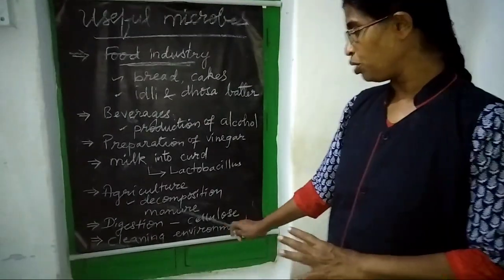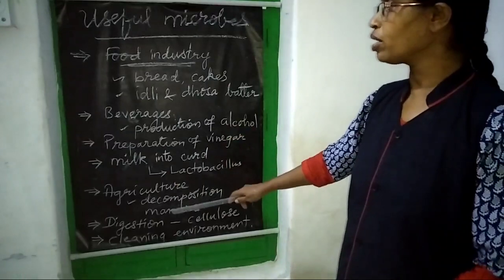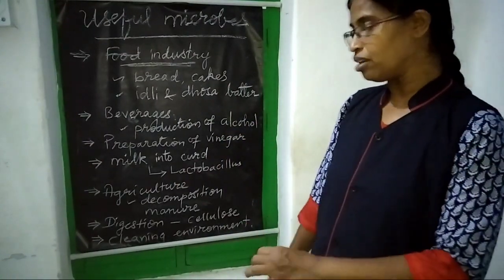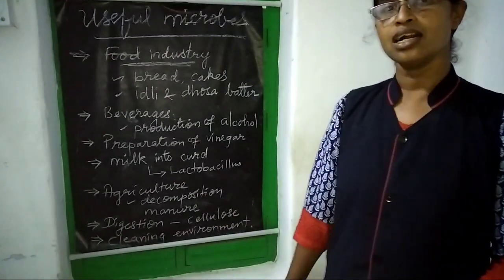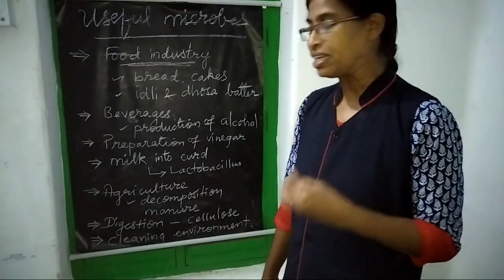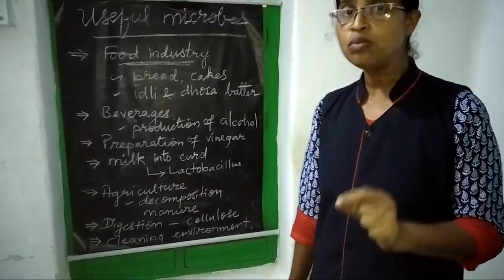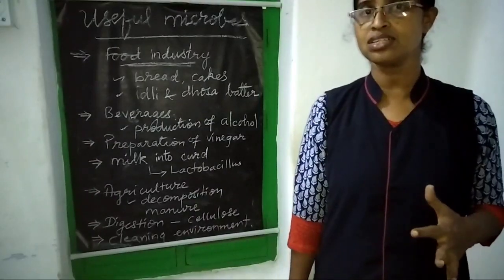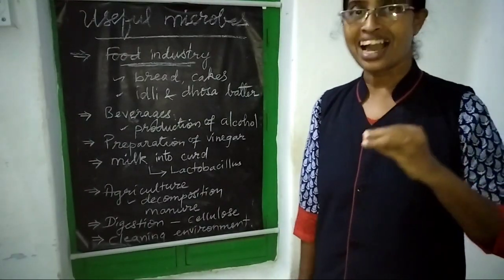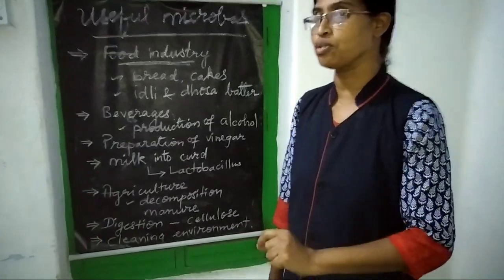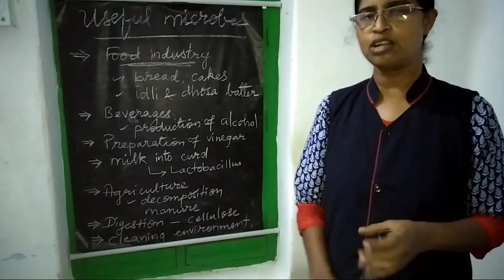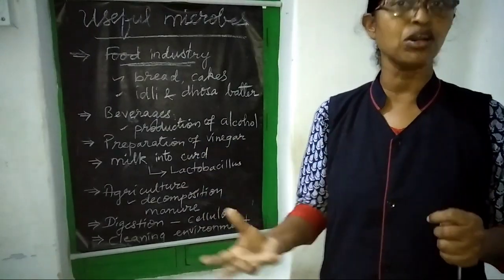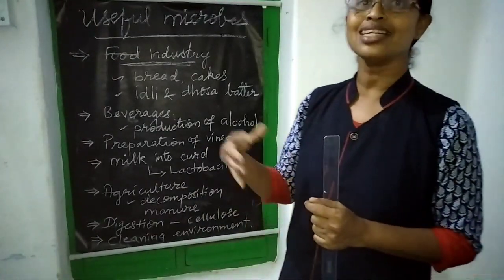So I told you how microorganisms are involved in the food industry. Then lastly, I want to tell you one more related to that. Some bacteria live in the intestine of grazing animals, herbivorous animals. They help to digest cellulose food. Understand? Because plants contain cellulose, as cell walls are made up of cellulose. It is a kind of carbohydrate, so it is not easily digested.